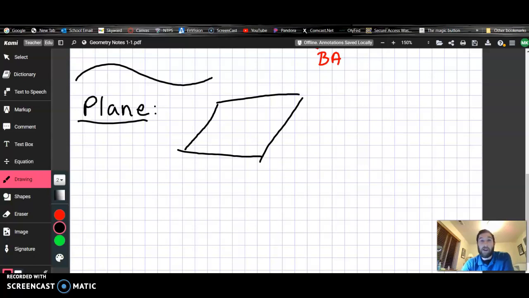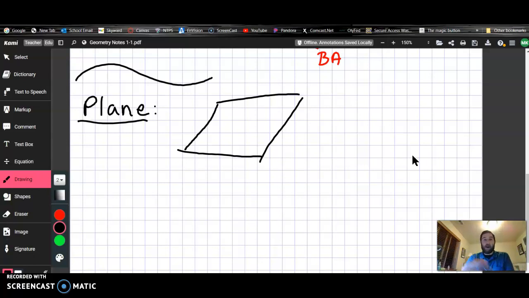Now, here's where you have to practice your art skills. If you're going to draw a plane, you're drawing a flat surface on a flat surface. So in order to help us differentiate and distinguish and practice looking at planes, what we do is we imagine taking that flat surface and angling it away. So notice how the top looks shorter than the bottom. And then if I twist it just a little bit, now here's this flat surface and we have the top and the bottom, and we can talk about things that happen on this flat surface.